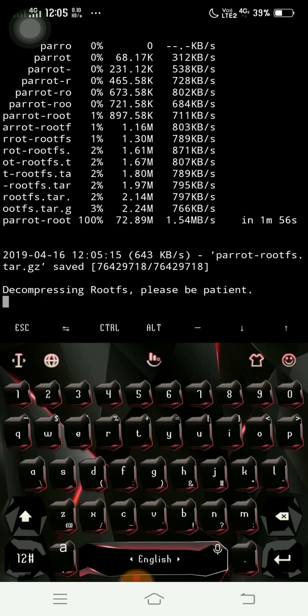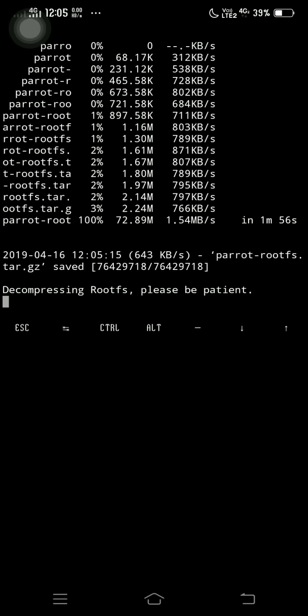Please be patient. Patience is the most important thing in your hacking life, so you have to be patient every time, because sometimes you are trying to crack someone's password or anything, you have to be patient there, because hacking is not like magic.